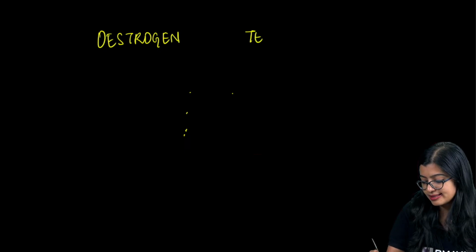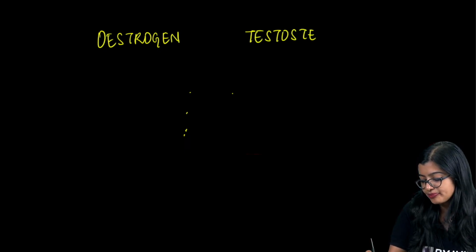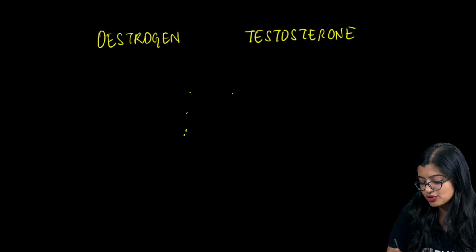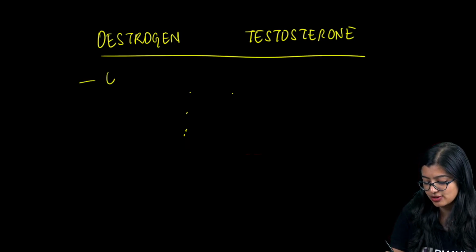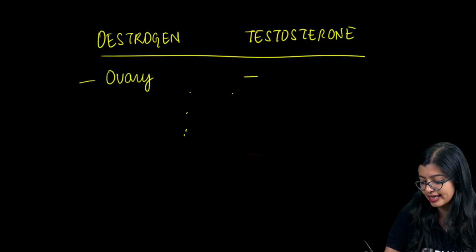Estrogen and testosterone, once again. Estrogen is produced by the ovaries and testosterone is produced by the testes, right?